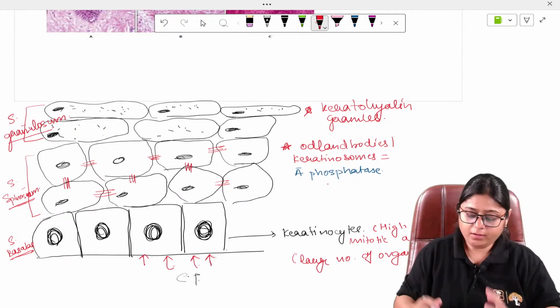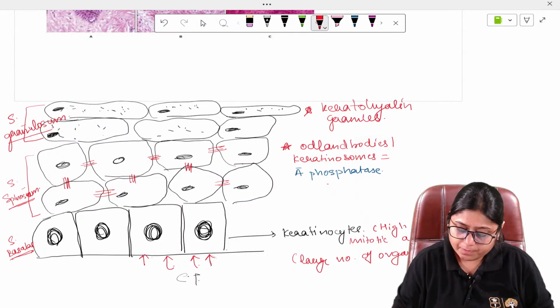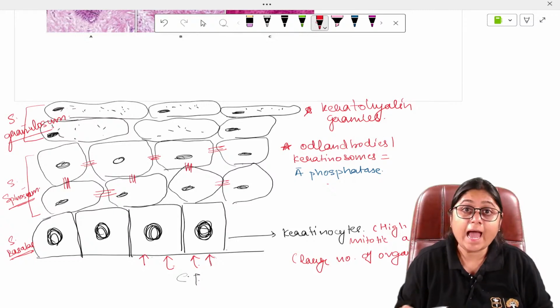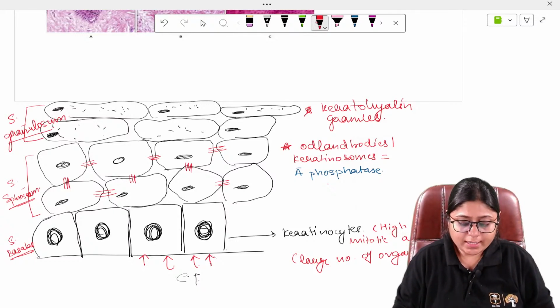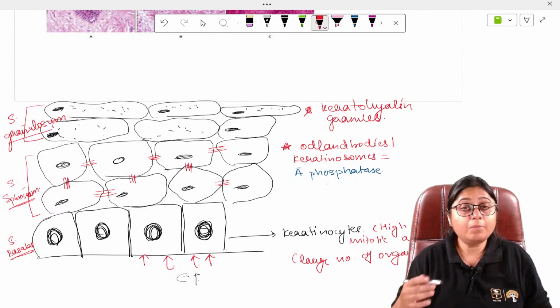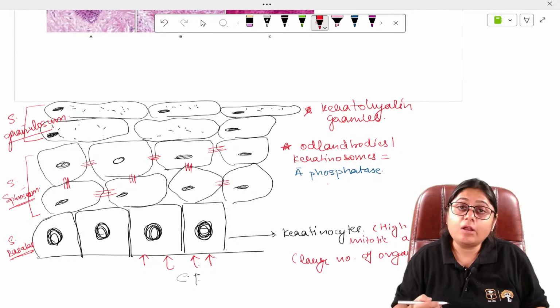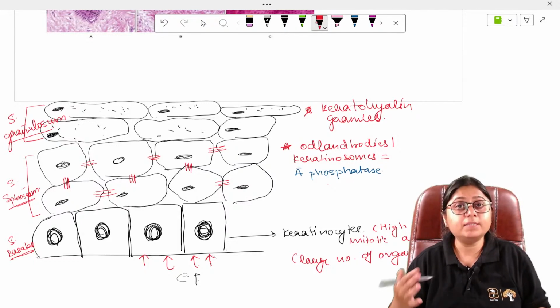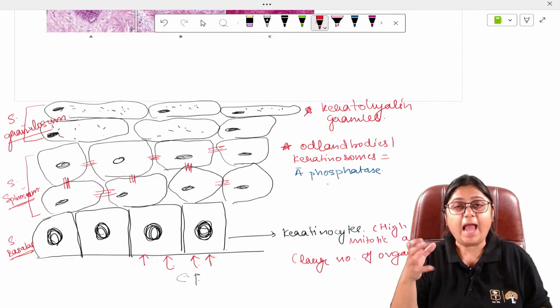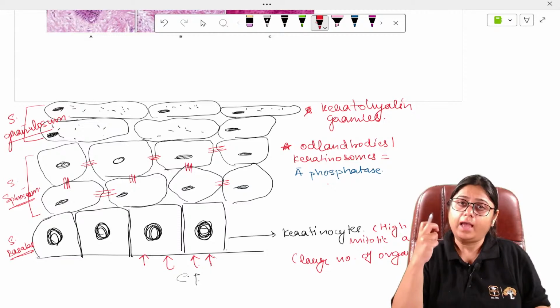So you just see the sequence. First, there was the basal cell or the keratinocytes, which was highly active. Now the cells are becoming more oval in shape and the number of cell organelles is decreasing. Apart from that, the Odland bodies in the stratum spinosum are producing acid phosphatase.